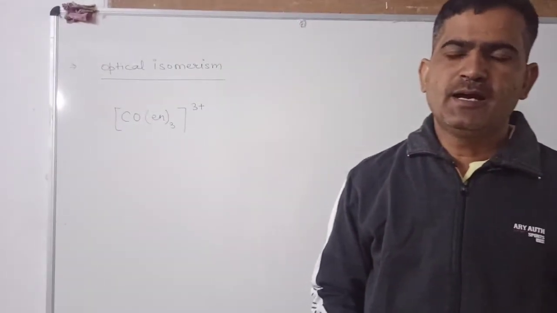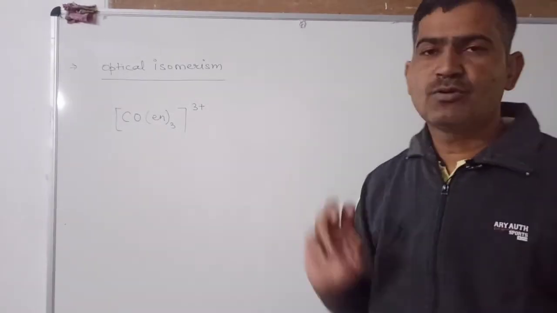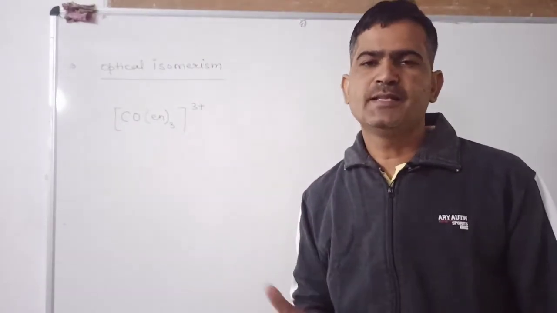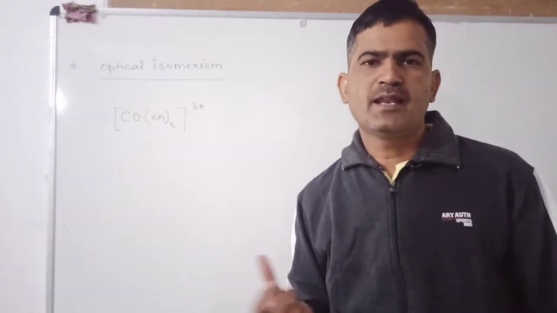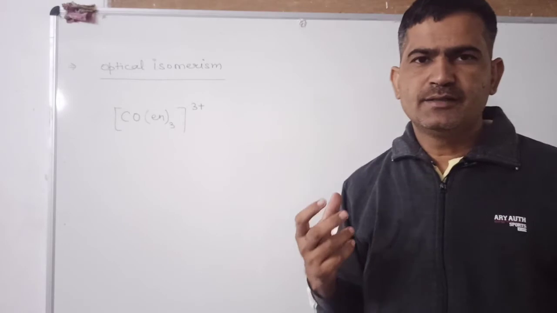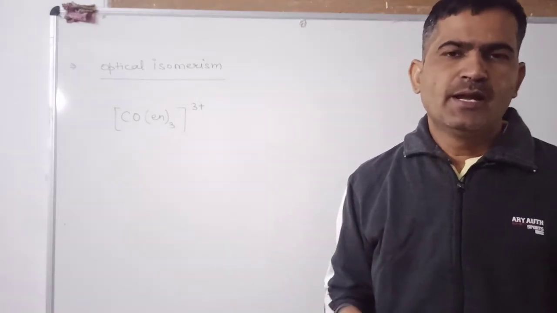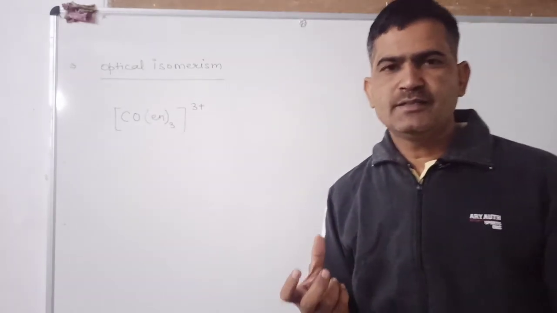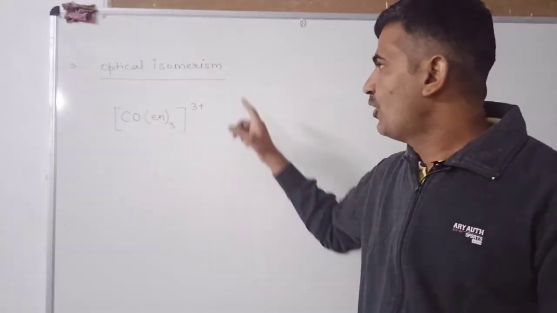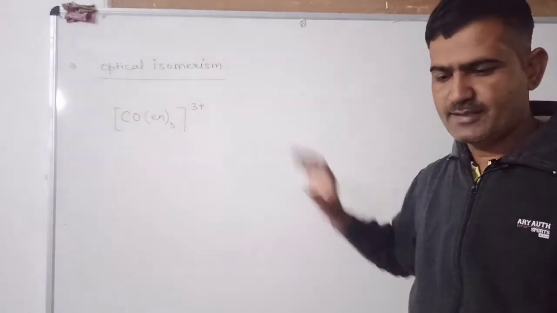Optical isomerism is that in which the coordination compound rotates the plane of polarized light in the opposite direction, and that has the chiral atom, and their mirror images are non-superimposable, and this phenomenon is known as enantiomers. These types of compounds show optical isomerism. Let us understand with the help of an example.